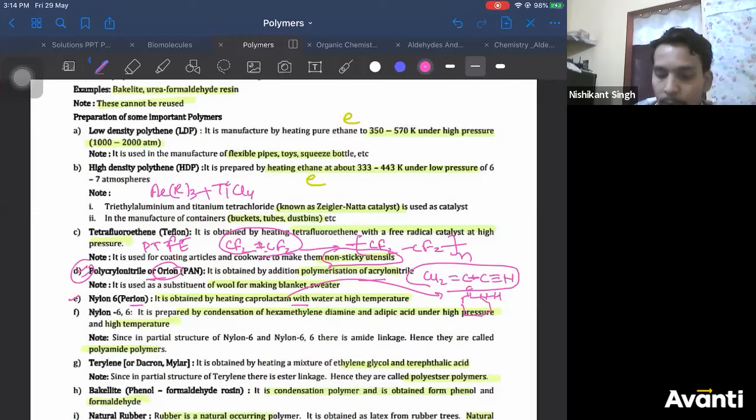Now, nylon 6,6 we have already discussed previously. Why is it called 6,6? Because there are 6 carbons in both the monomers, right? Now, in nylon 6,6 and nylon 6, there is an amide linkage between them, the CONH bond. Therefore, they are called polyamides.